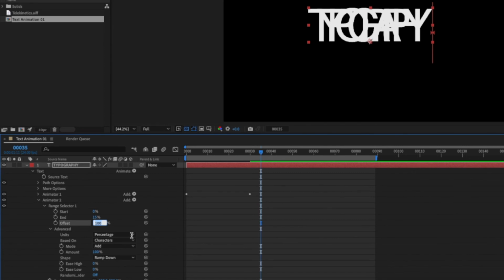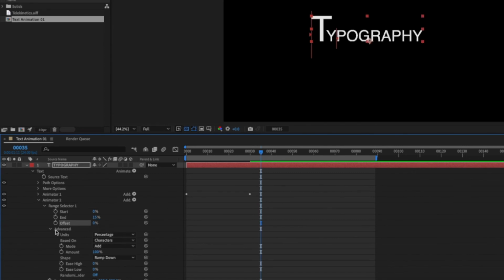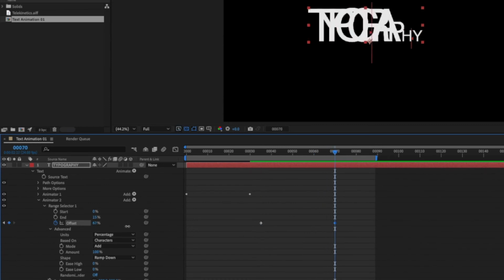So I need to add a keyframe for my offset starting at -15. So I don't see any text larger at that moment. So add a keyframe. My timeline indicator is at frame 35, as you can see there. And then by frame 60 or 70, I'm going to move this all the way to probably 100. There you go. So 100 right there makes it go like that.